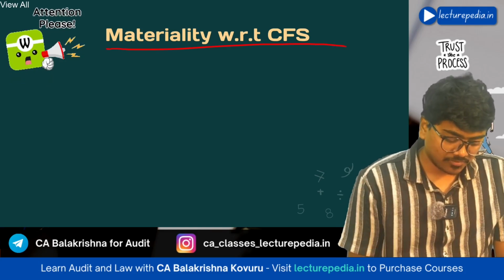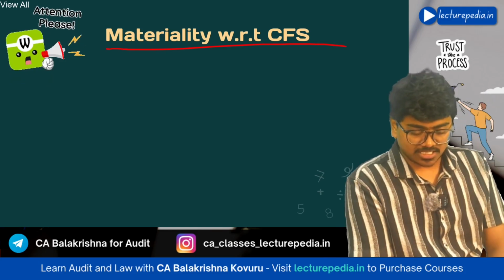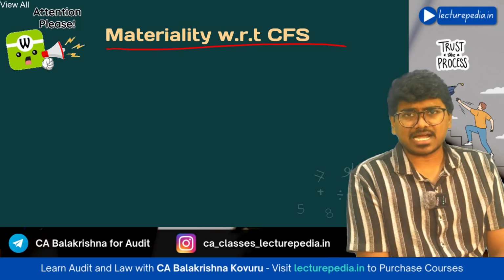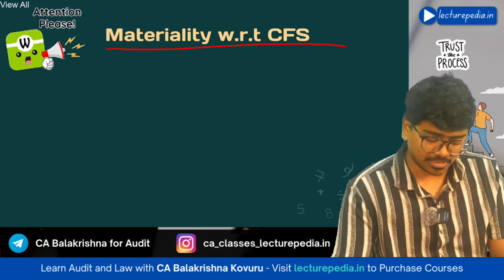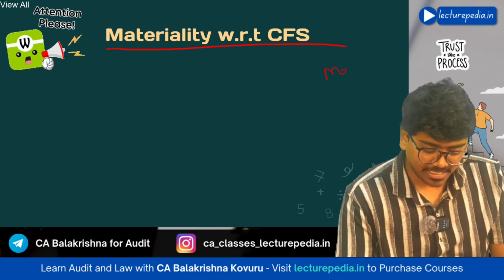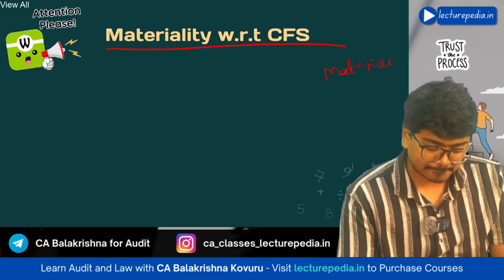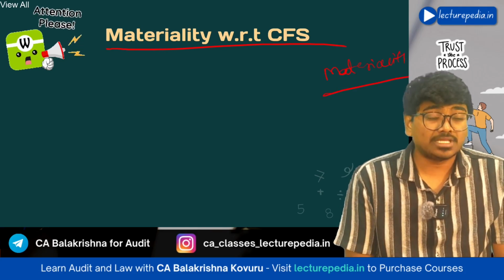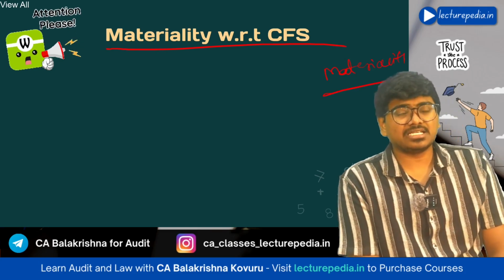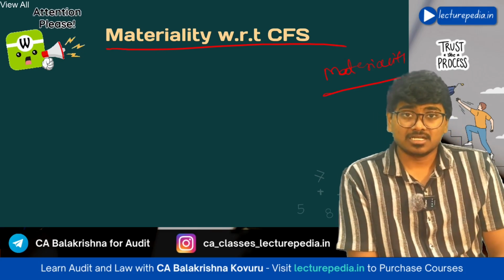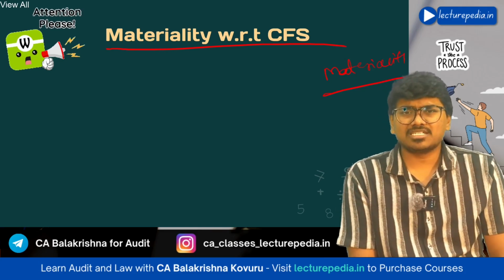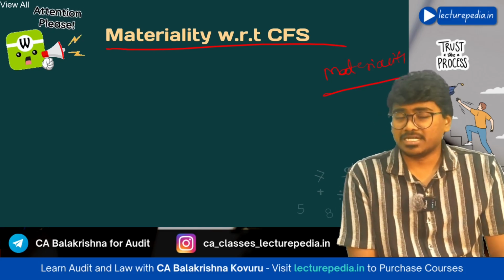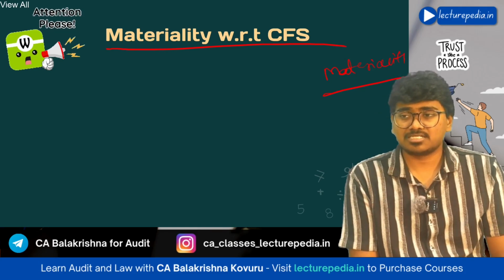Next, materiality with respect to consolidated financial statements. Now, for audit of standalone financial statements, you will determine a materiality, right? Whether the same materiality can be used even for audit of consolidated financial statements, or the auditor will determine the materiality for consolidated financial statements separately.